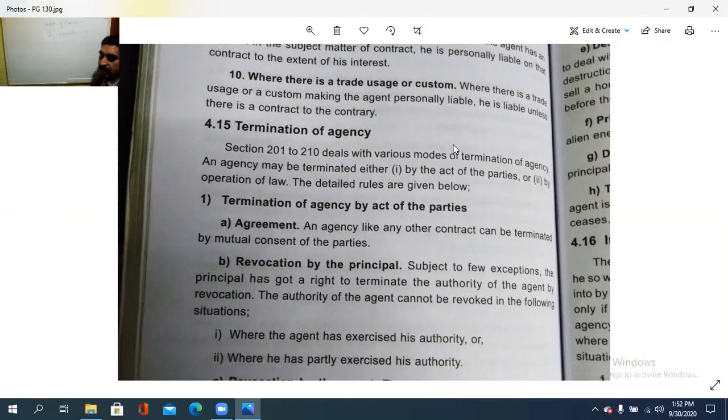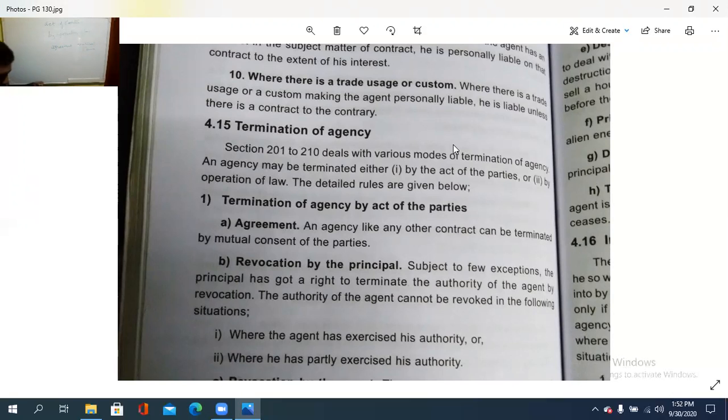So termination of an agency by the act of the parties, how is it to be? Agreement. In case of an agreement, an agency like any other contract can be terminated by mutual consent. So under the agreement part, mutual consent between both the parties.